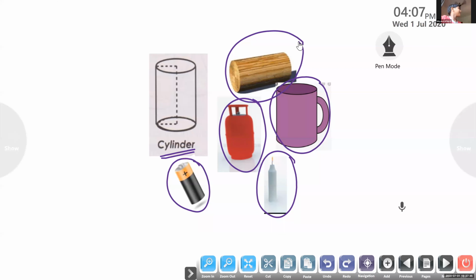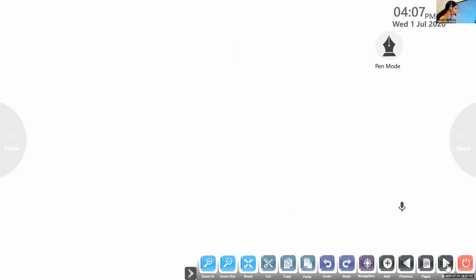Tree. It's a piece of wood. Okay, a log of wood. That also looks like a cylinder shape. Now let us see how we can draw a cylinder.